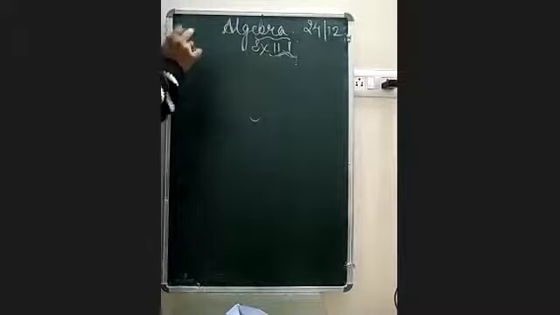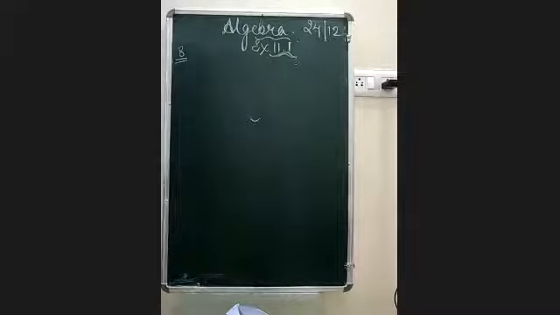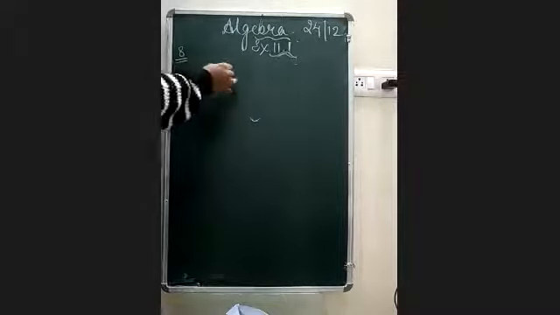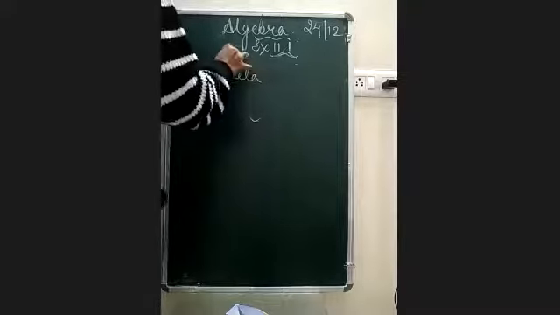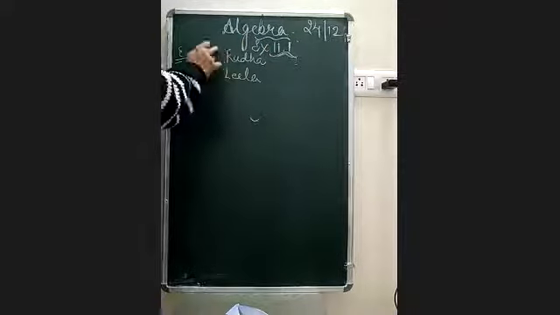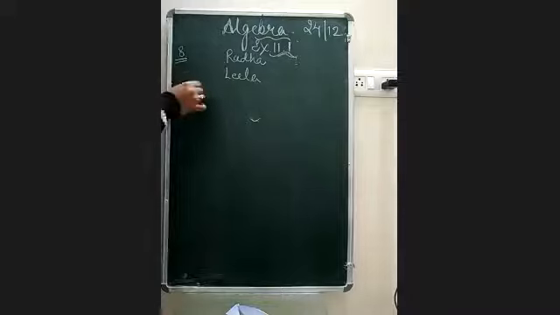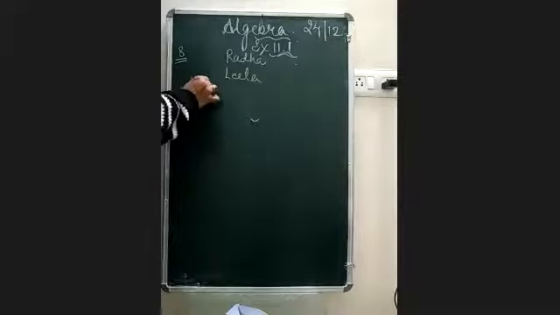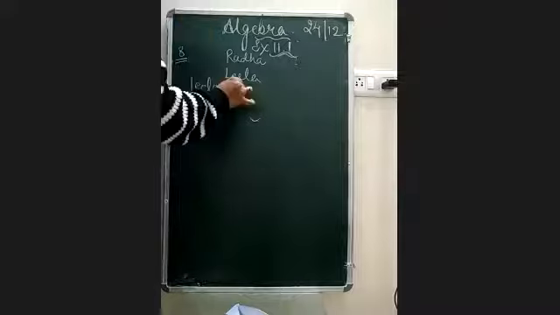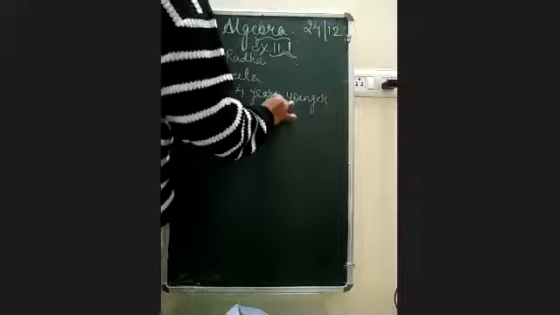Algebra exercise 11.1. We are on question number 8 now. Here the question is talking about Leela, who is Radha's younger sister. Radha's younger sister means Leela is younger and Radha is elder. So here it is telling that Leela is Radha's younger sister, and Leela is 4 years younger than Radha.